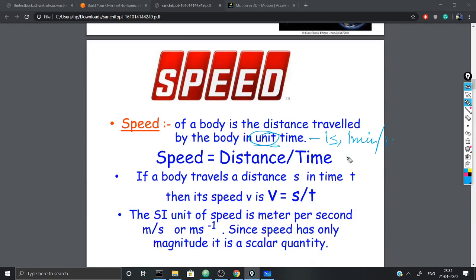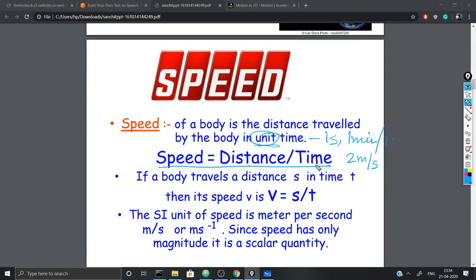Like when we say 2 meters per second, it means every second it is traveling a distance of 2 meters. After 1 second it is at 2 meters, after 2 seconds it is at 4 meters, means every 1 second it is traveling 2 meters. So this is the definition of speed. Speed is distance per unit time.